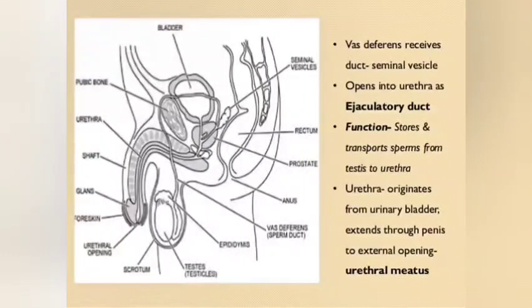So please practice this diagram, the previous diagram also, and this diagram. This is the lateral view of the male reproductive system. This diagram is given in your book also. So please practice it. It can be asked for 3 marks.